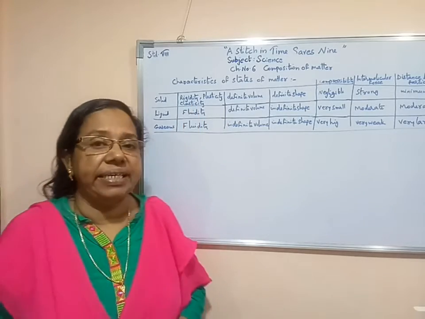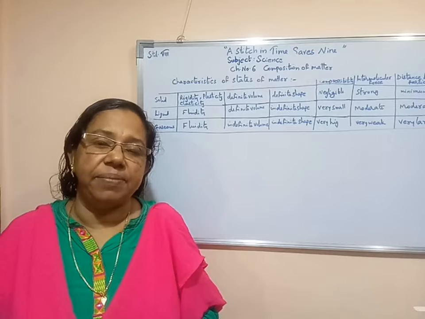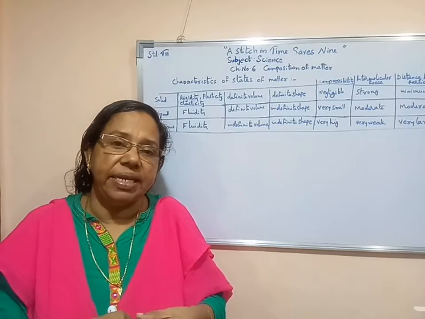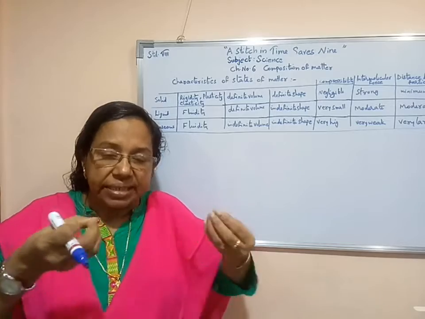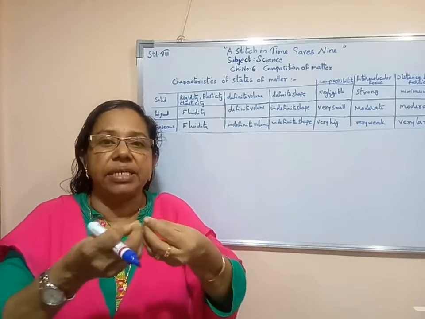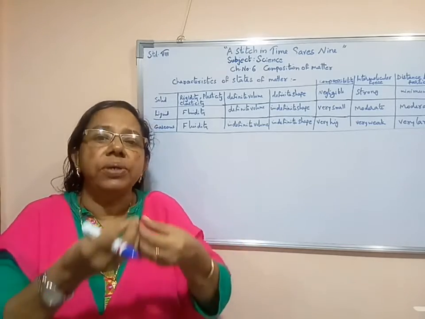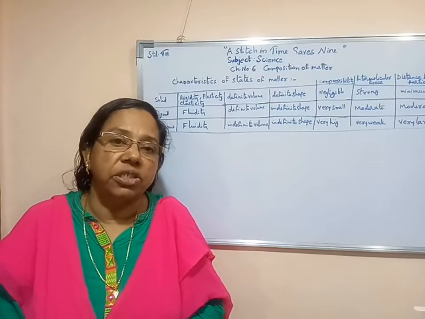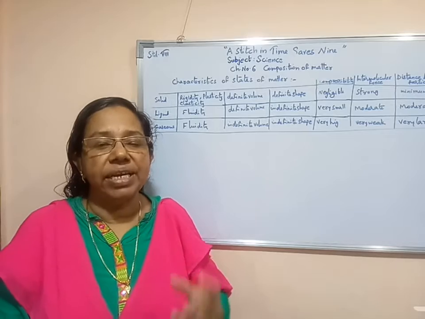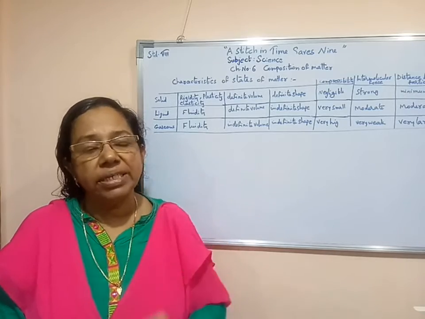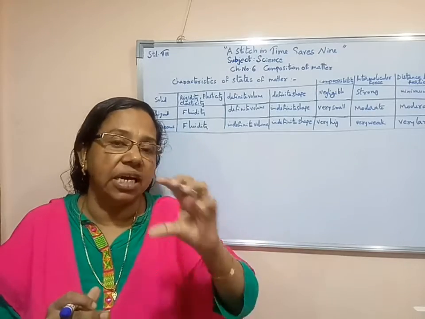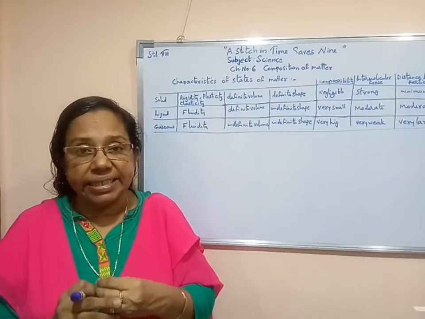Again, one more characteristic is elasticity. Elasticity means what? Now, rubber bands, rubber materials are there. They have the stretching ability. Their length can be increased by pulling. So that property is also shown by solid substances. So if we have solid substances, which properties do they have? One thing, solid substances are very hard, very rigid.